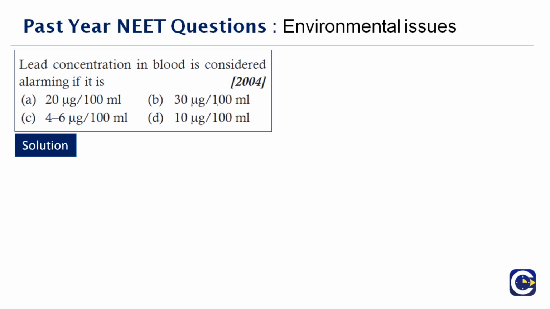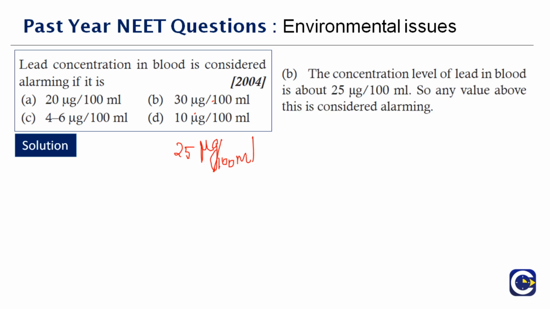The concentration level of the lead in the blood, if it is about 25 micrograms per 100 ml, okay, so any value above 25, the standard value is 25, but above 25 it is said to be an alarming state. It might cause even death of the organism. Therefore, the right answer to this question is option B, above 25, but here you don't have a related option, so 30 micrograms per 100 ml is the answer.